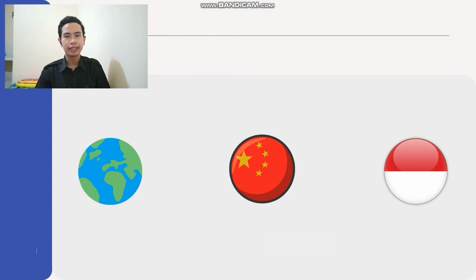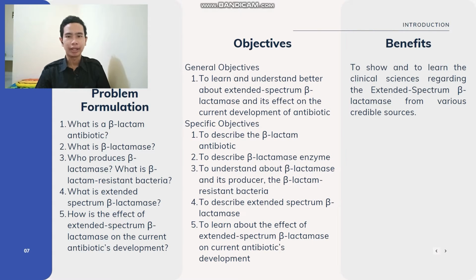Next, the problem formulation. 1. What is beta-lactam antibiotic? 2. What is beta-lactamase? 3. Who produces beta-lactamase? What is beta-lactam resistant bacteria? 4. What is extended spectrum beta-lactamase? 5. What is the effect of extended spectrum beta-lactamase on current antibiotic development?